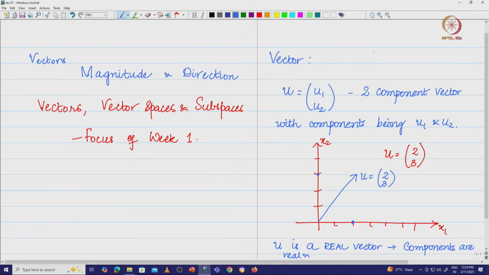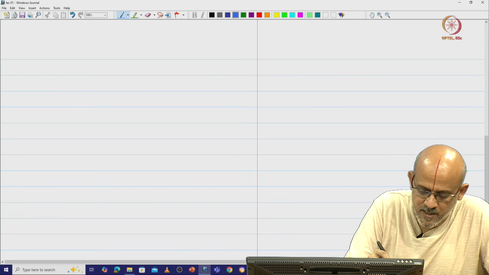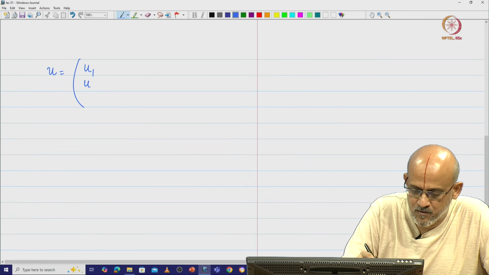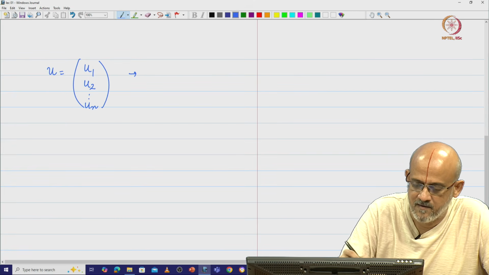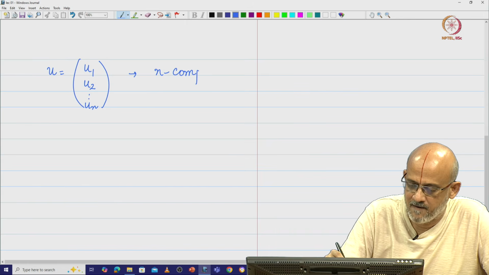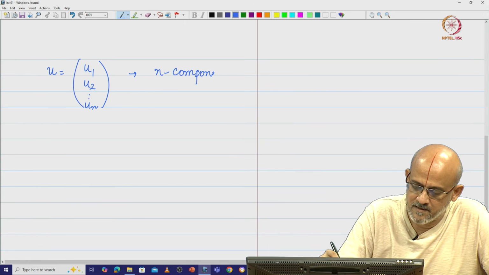Real numbers, right. So, how do we construct this vector? I can also take this u to be, let us say, u1, u2 etc., up to un. I am going to call this an n vector, or an n component vector, where the components are going to be real numbers.